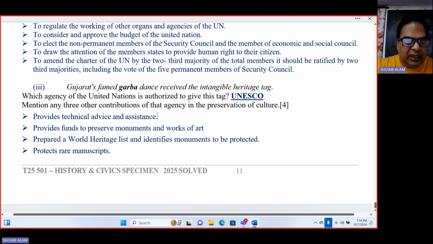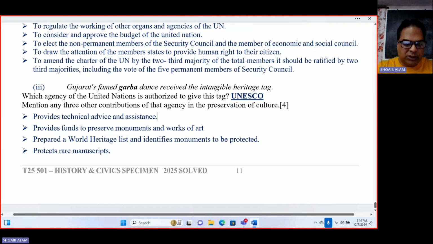Mention any three other contributions of the agency in the preservation of culture. Number one, provide technical advice and funds to preserve monuments. Prepare a World Heritage List and identify monuments to be protected, and protect rare manuscripts.